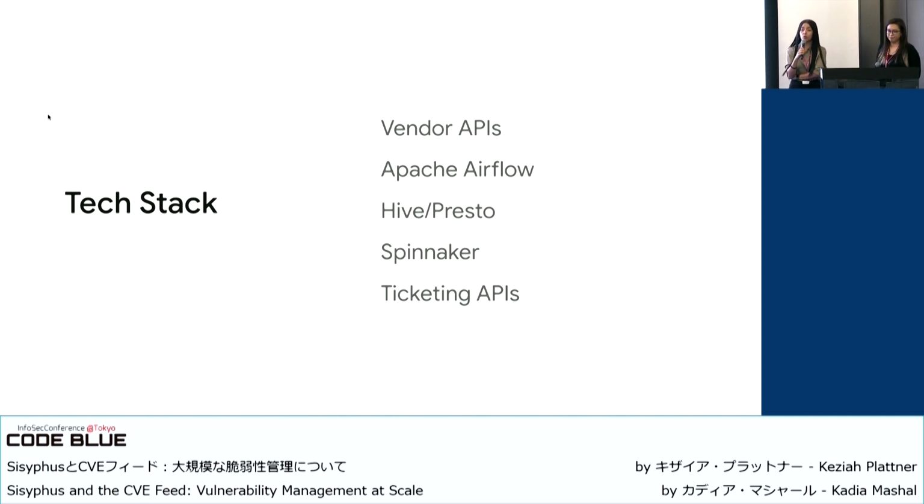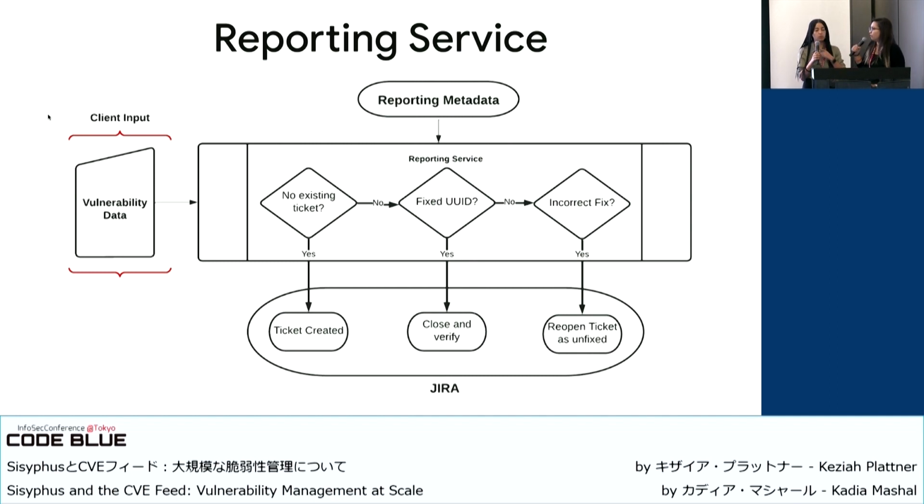We do not use ticketing UIs. We try to leverage the API for bulk ticket creation, etc. But I do want to highlight ticketing is usually the last resort, so you should definitely focus on remediation and prevention. Yeah, our goal is to first try to solve it with proactive measures before we go to just reactive ticketing.